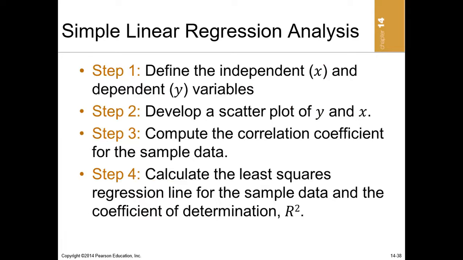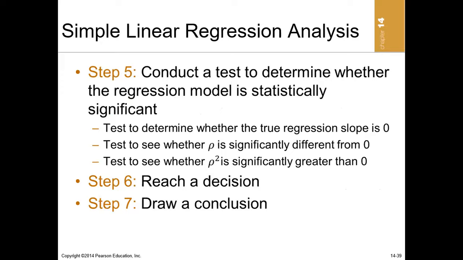So these are the steps in simple linear regression. We define the independent and the dependent variables. We develop a scatter diagram. We compute the correlation coefficient if it's necessary. We calculate the least square regression and obtain the R square. We conduct a test to determine whether the regression model is statistically significant.